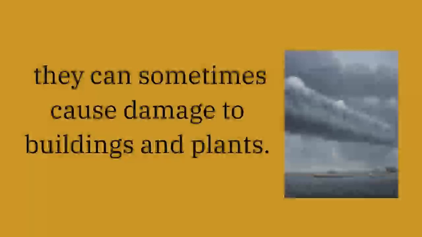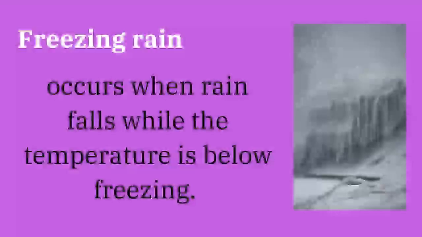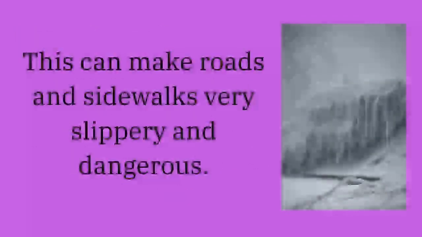And now let's move into freezing rain. Freezing rain usually happens when the temperature is below 0. Then we call it freezing rain. So this is only connected to temperatures that are below 0 or below freezing. When it rains, the rain is freezing rain, and it can make roads and sidewalks very slippery and dangerous.